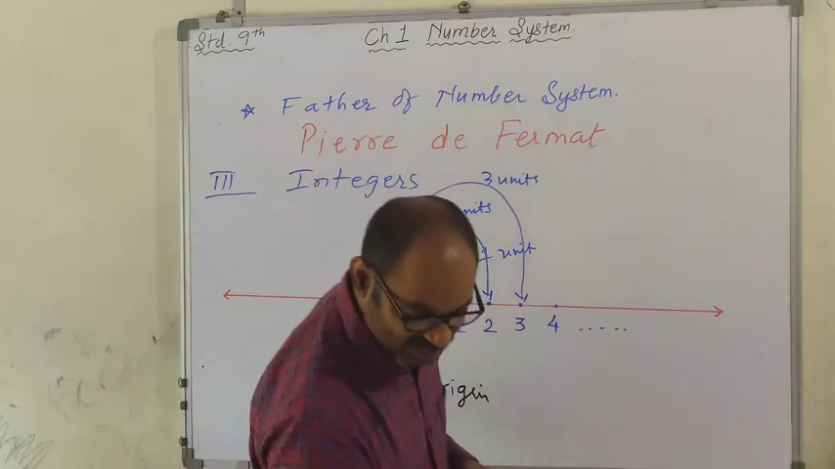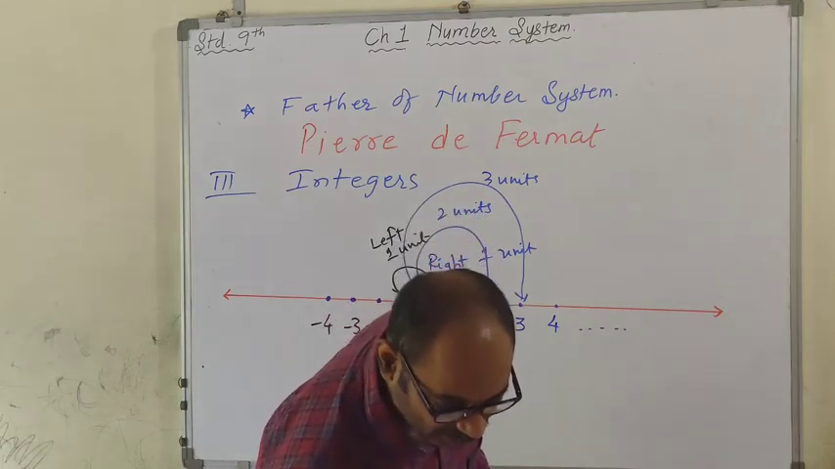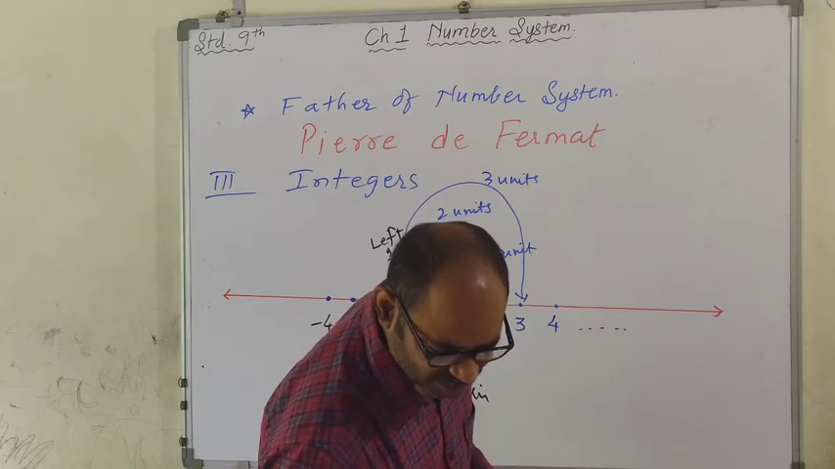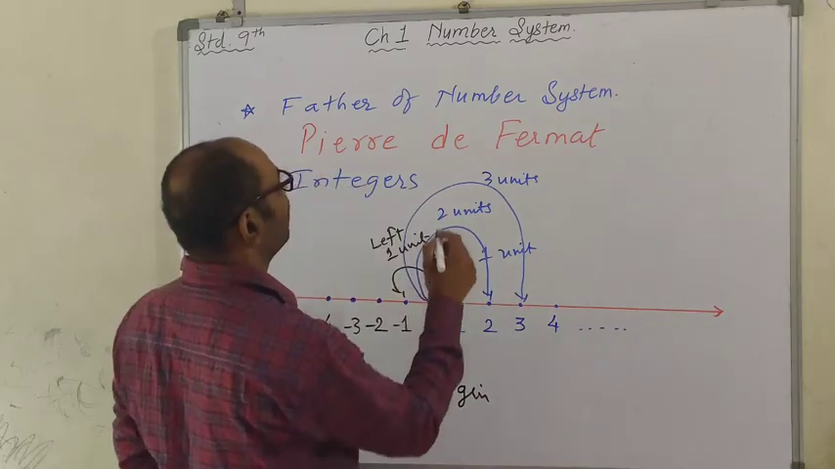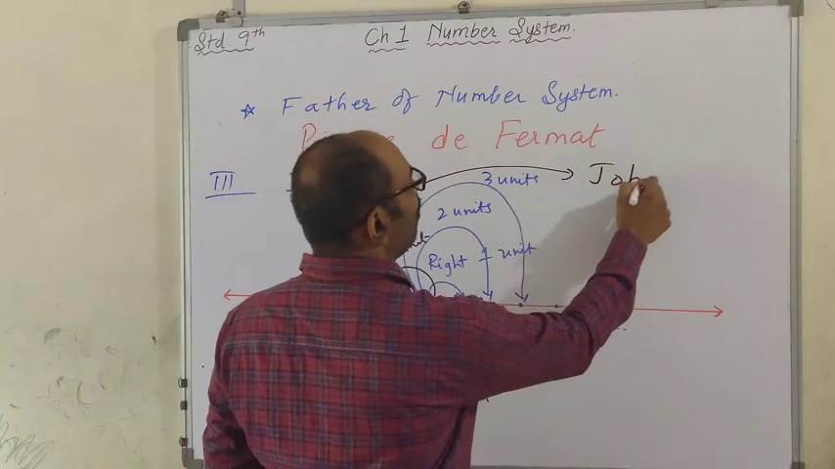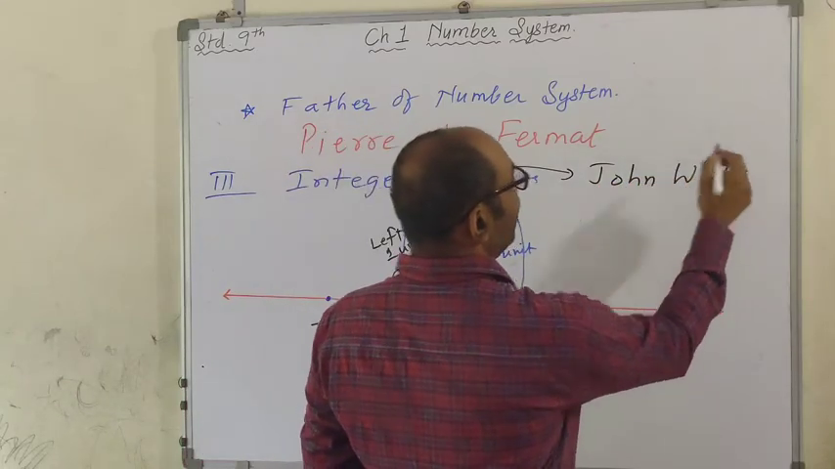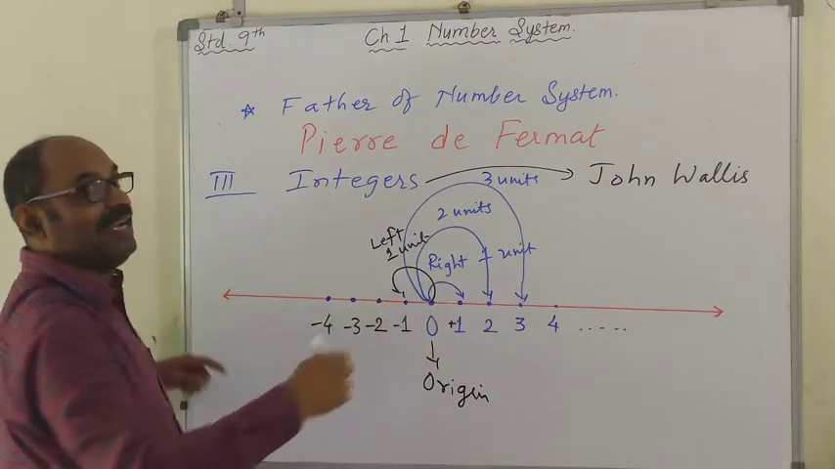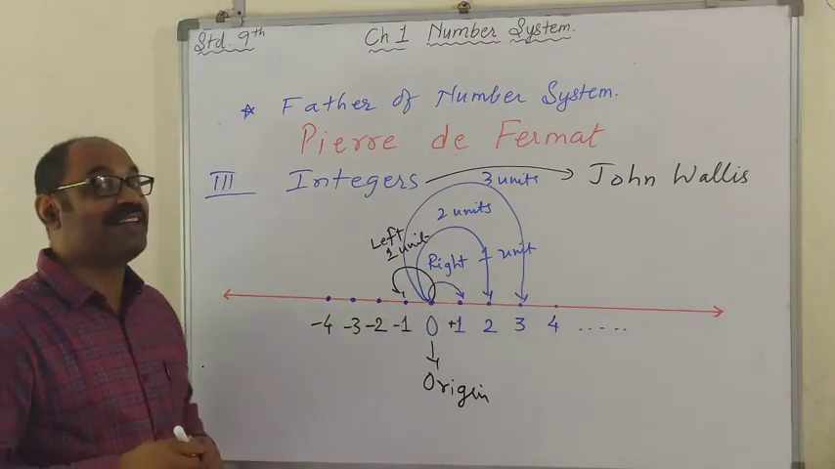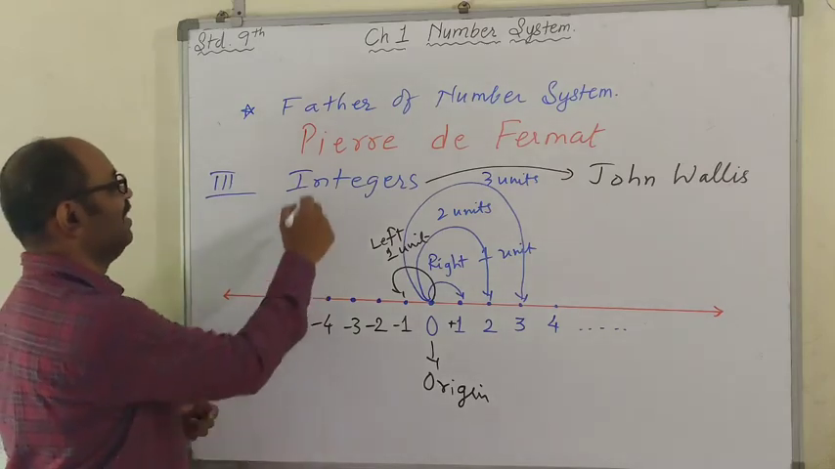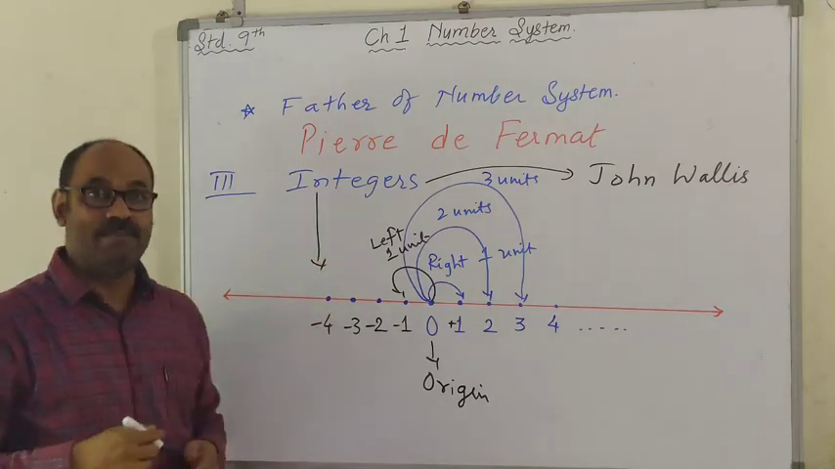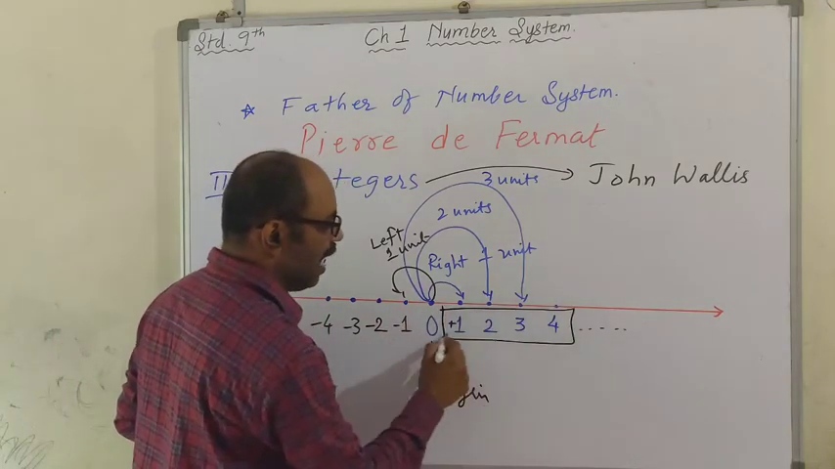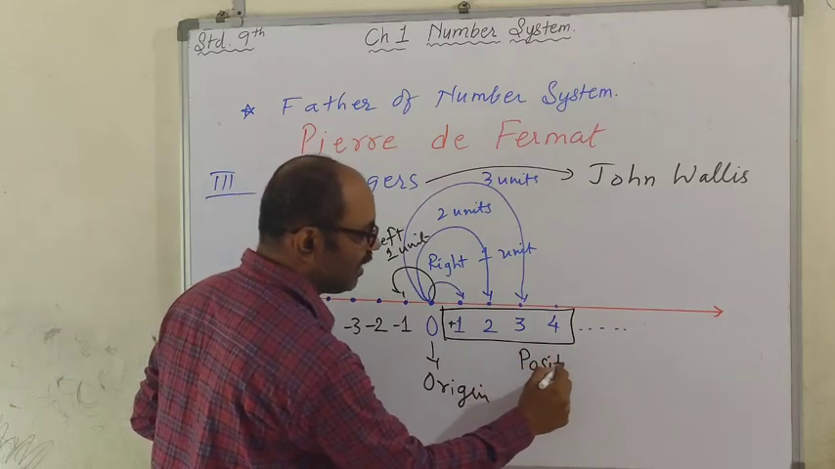Children, and this was invented by British mathematician, all right, John Wallis. ये integer, John Wallis, all right. He invented these negative numbers, all right. Now this number line represents integers. This is number line representing integers, right? To the right of 0, they are called positive integers.